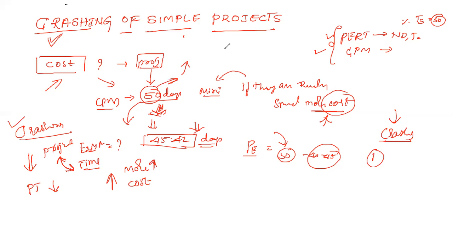For example, if a project is consuming 2 years, around 24 months, they want it finished within 20 months or 18 months, within a year and a half. There will be a penalty if they extend the duration, and they may have to face different kinds of problems.